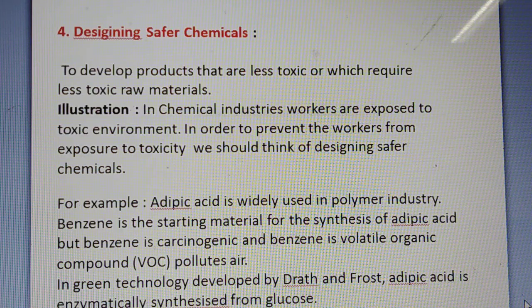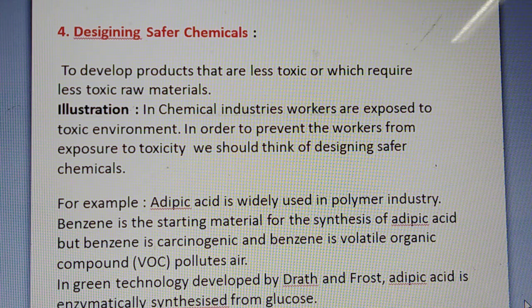Next one, designing safer chemicals. Now we have to design safer chemicals. That is the next one. To develop products that are less toxic or which require less toxic raw material. Such products we have to design. In chemical industries, workers are exposed to a toxic environment. In order to prevent the workers from exposure to toxicity, we should think of designing safer chemicals.